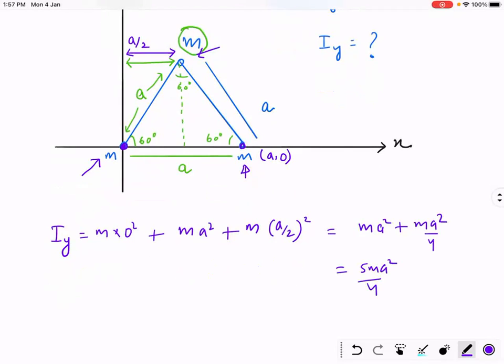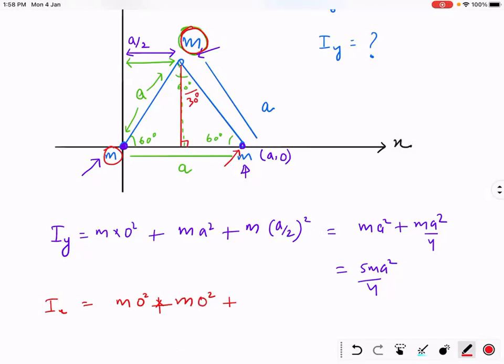Right. Now, can anyone tell me what is the moment of inertia of this system, the discrete point mass system, about the x-axis? Speak loudly. For this point mass, the moment of inertia about the x-axis is 0, because the distance from the x-axis is 0. For this point mass, again, the moment of inertia is 0, because the distance is 0. And we'll always take perpendicular distance.